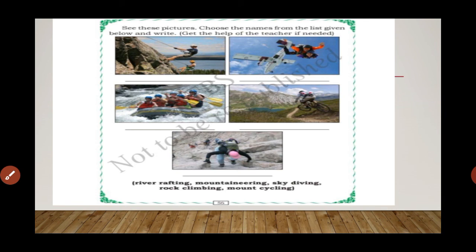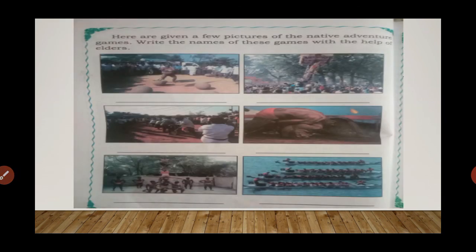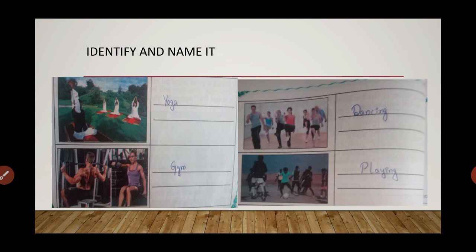Next, identify it and name it. Yes, in your reader it has been shown. The first one is yoga. The people are doing yoga. Second picture, they are doing gym. And the picture you can see on the slide, they are dancing. And in the fourth, the children are playing like you. How will you play? Yes, in the ground.